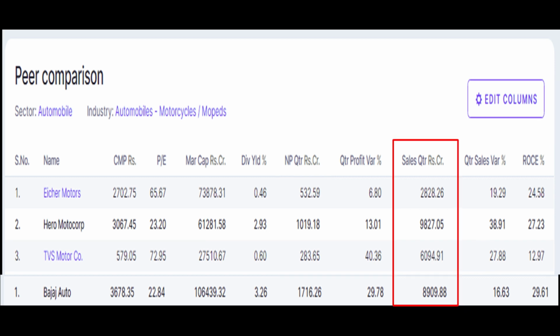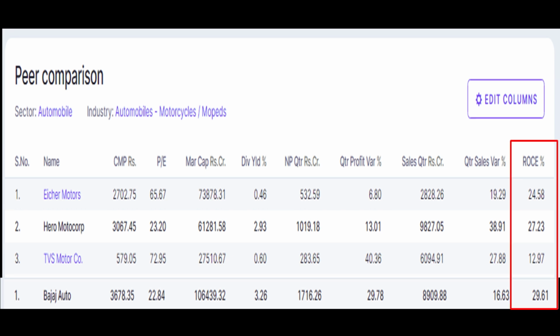When it compares to the sales also, the sales of Hero Motor Corp stood at 9,827 crores, but Bajaj Auto stood at 8,909 crores. But still, the profit which the company is declaring is way above Hero Motor Corp. When it compares to its peer also, it's still way above that.